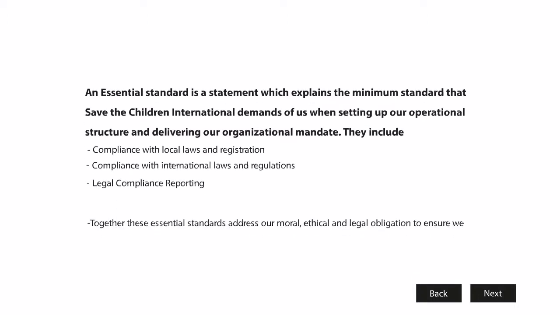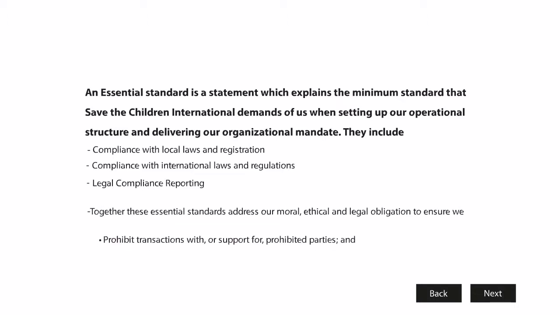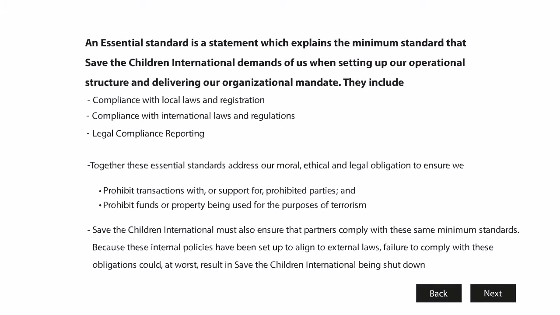Together, these essential standards address our moral, ethical, and legal obligation to ensure we: 1. Prohibit transactions with or support for prohibited parties, and 2. Prohibit funds or property being used for the purposes of terrorism. Save the Children International must also ensure that partners comply with these same minimum standards, because these international policies have been set up to align to external laws.